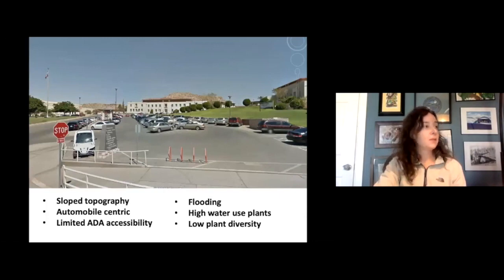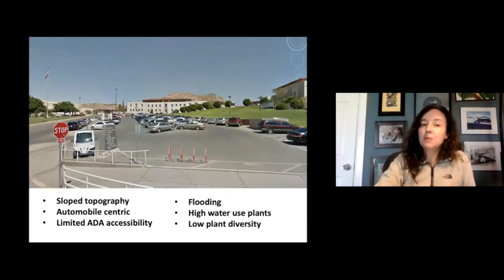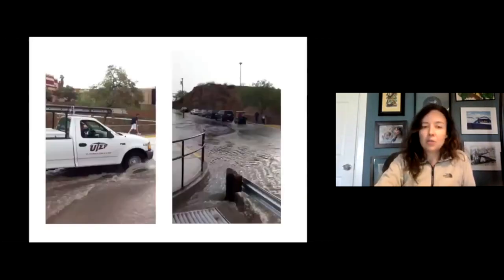The middle of the campus basically had become automobile centric. ADA access was difficult. There was flooding again because of the amount of impervious surface. A lot of high use water plants and very limited plant diversity that really didn't represent the ecoregion.